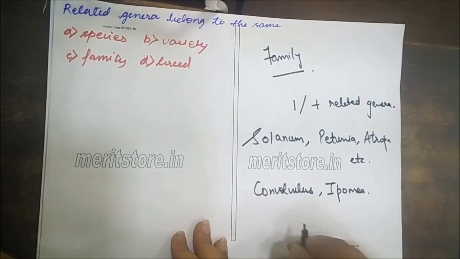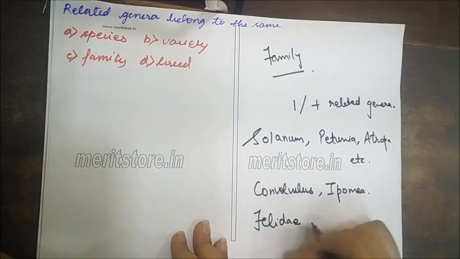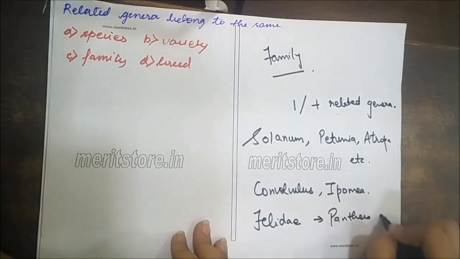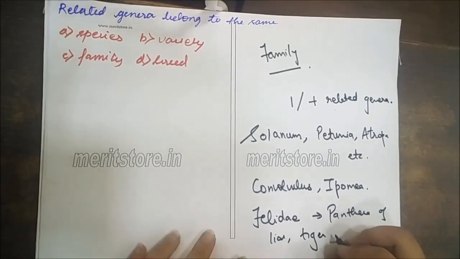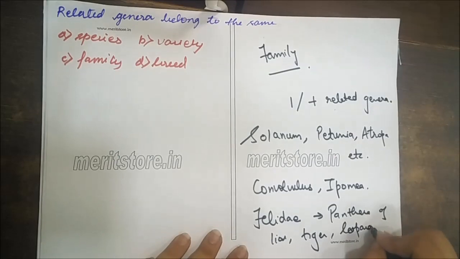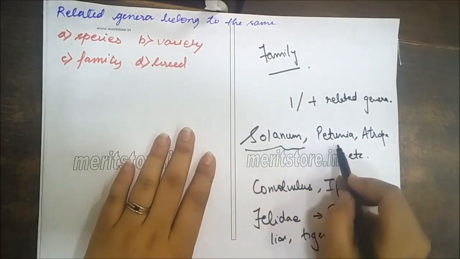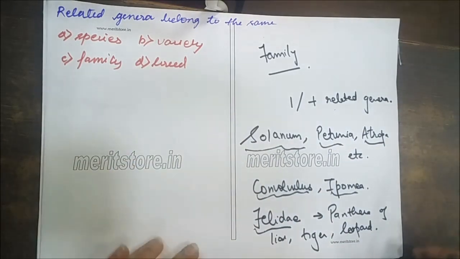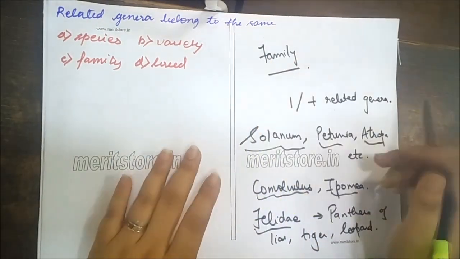In the same way, the family Felidae, which includes the genus Panthera of lion, tiger, leopard and many more. So these are the families, which are Solanum, Petunia, Atropa, Convolvulus, Ipomoea and Felidae. So the related genera belong to the same family.